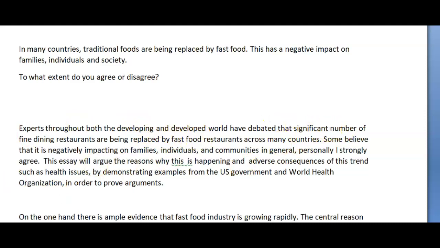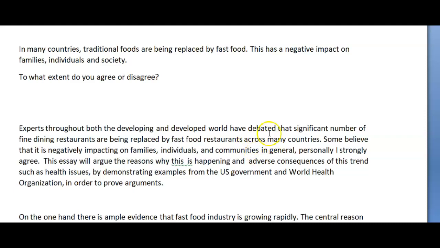Now, this in and of itself is too specific. They never asked you about restaurants, about fine dining restaurants. It was never mentioned. So including it here feels a little too specific and not really what they were talking about. Some believe that this is negatively affecting families, individuals, and communities in general.